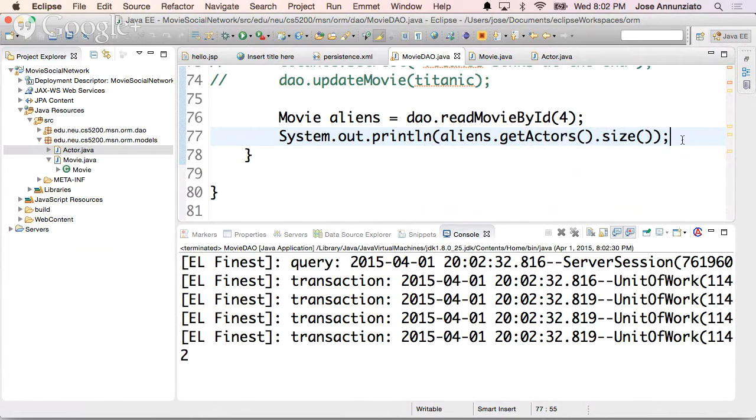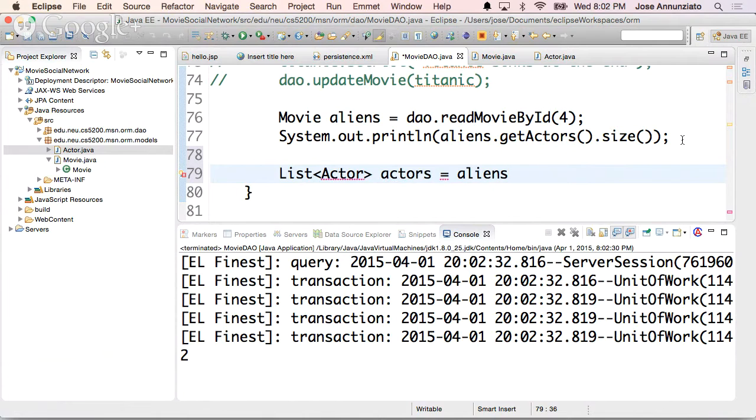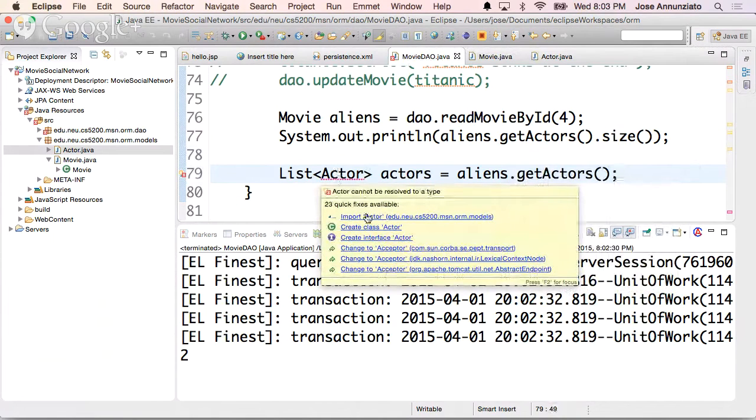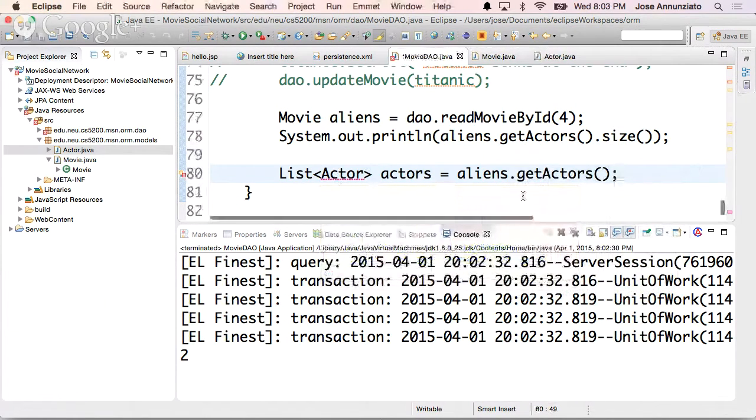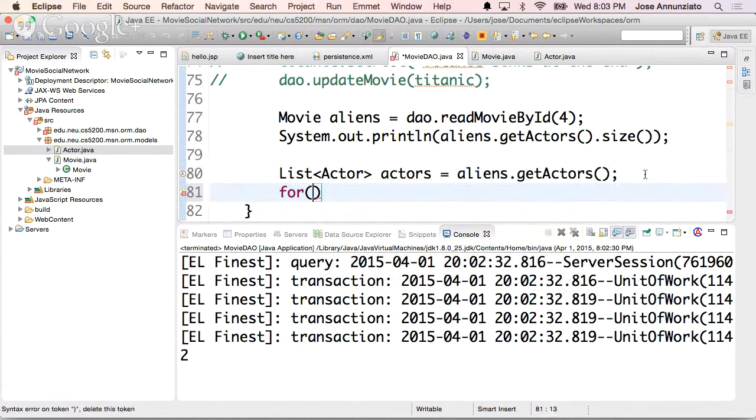So actually we can retrieve it. We can say list of actors, and say aliens dot get actors. And we need to import the actors. It's that one, very good. And we can actually iterate over that. So for actor in actors.